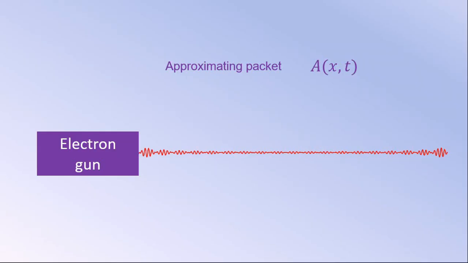Our simplified packet A of x and t demonstrates excellent properties. It can be represented either by a long sum of cosines or by a short but highly informative formula with a carrier wave and the envelope. Its group velocity is equal to the classical velocity of the particle. The shape of the packet remains the same as the packet moves. But unfortunately, it has one very serious defect.